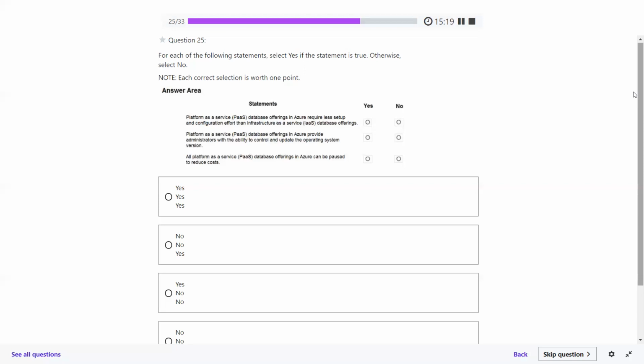Because anyway, you're keeping your data there. Whether your machine is up and running or not, you are going to have that data stored as part of your platform as a service. Let me give you a very simple example. You have a laptop with an operating system installed. Suppose you are processing some data, you have downloaded some data, and even if you shut down your system, your data is still there on the hard disk. Once you start it again, you will be able to see the same data. You are not losing your data. You cannot simply pause things to reduce cost. There is no possibility of pausing that, so it will be no.